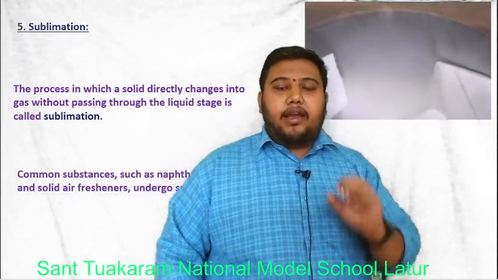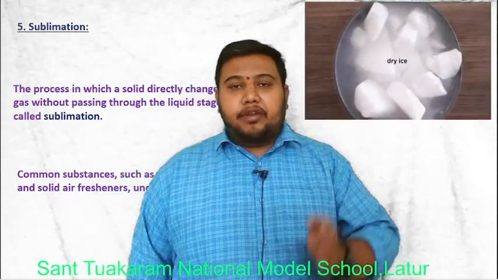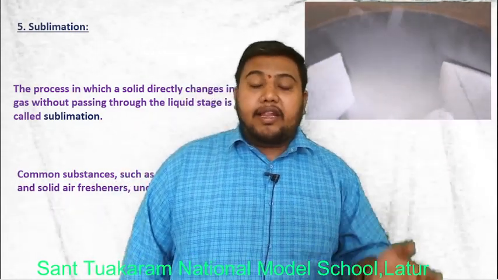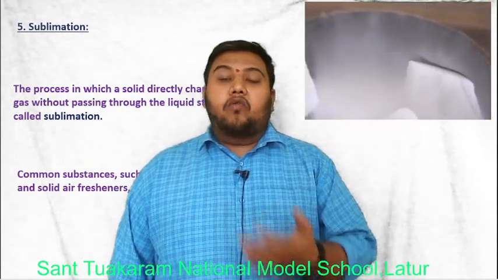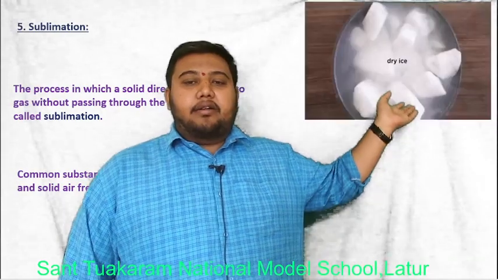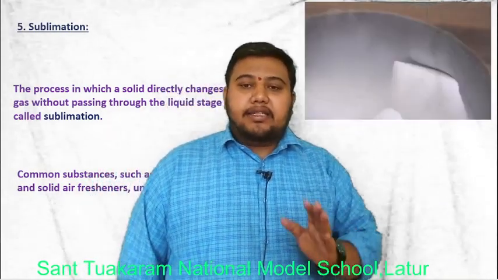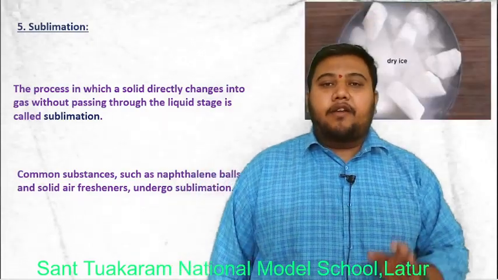If you put an ice cube, the ice will change into liquid, that is water, and that water will change into water vapor. But dry ice directly converts from solid to gas. That is an example of sublimation.